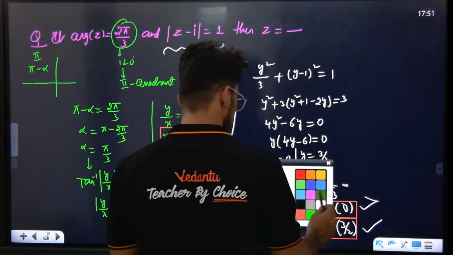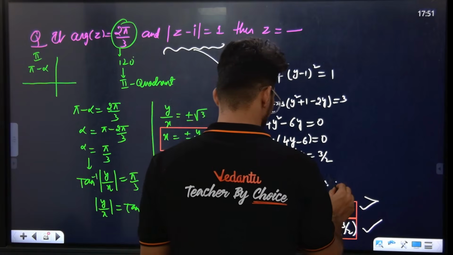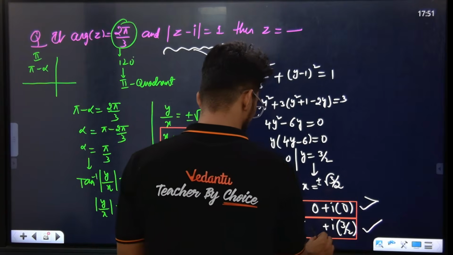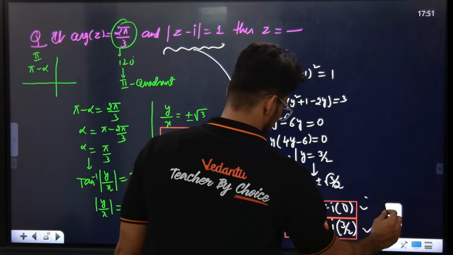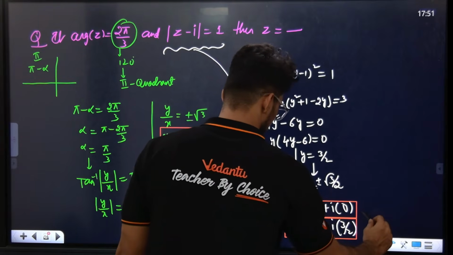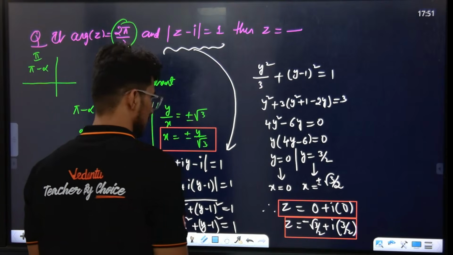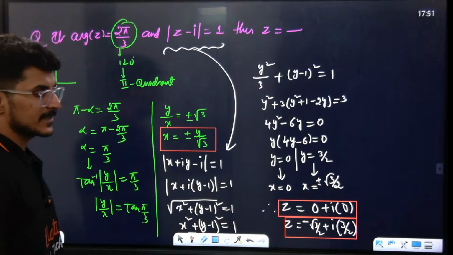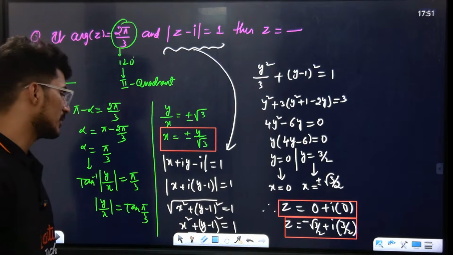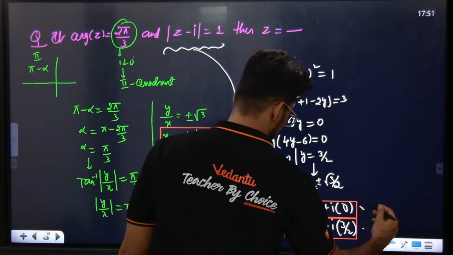Okay, board got stuck. Now it is correct. Small calculation mistake. So this is the answer.